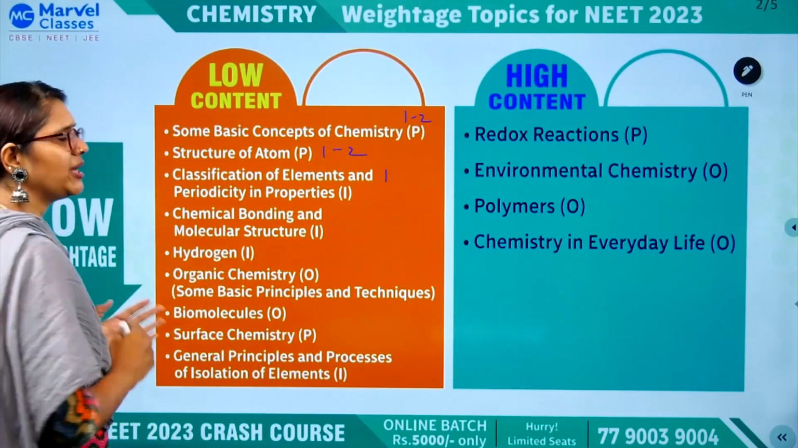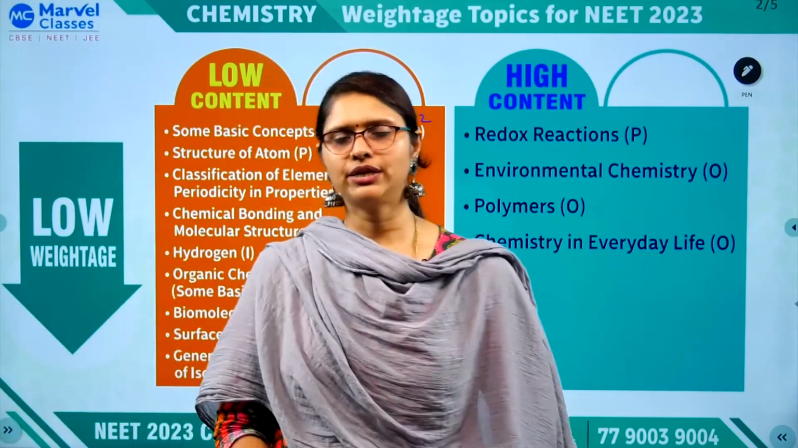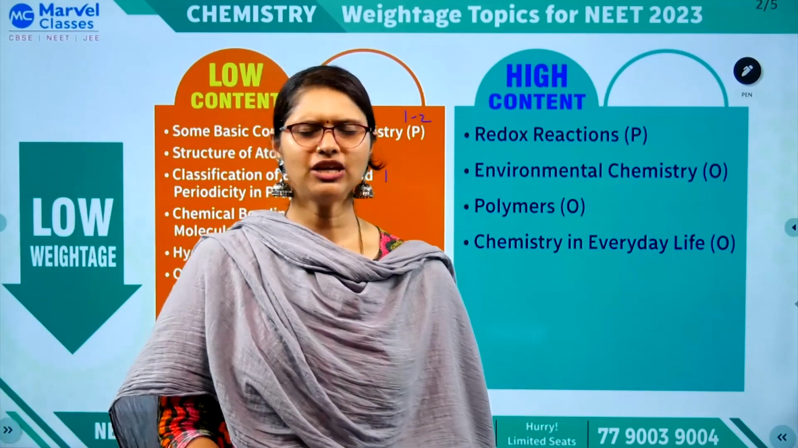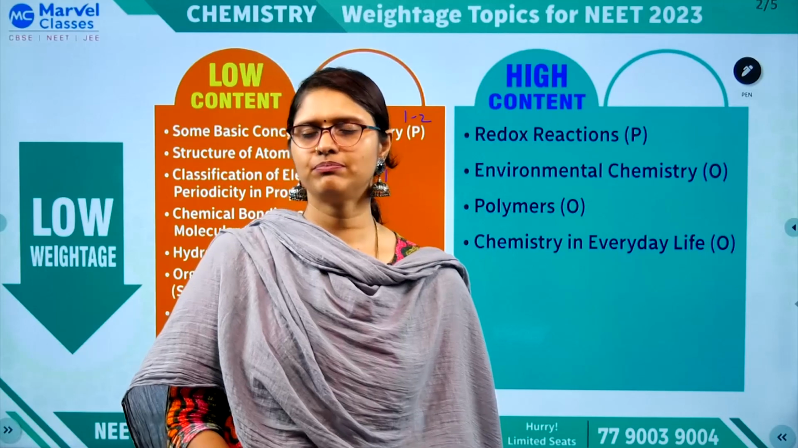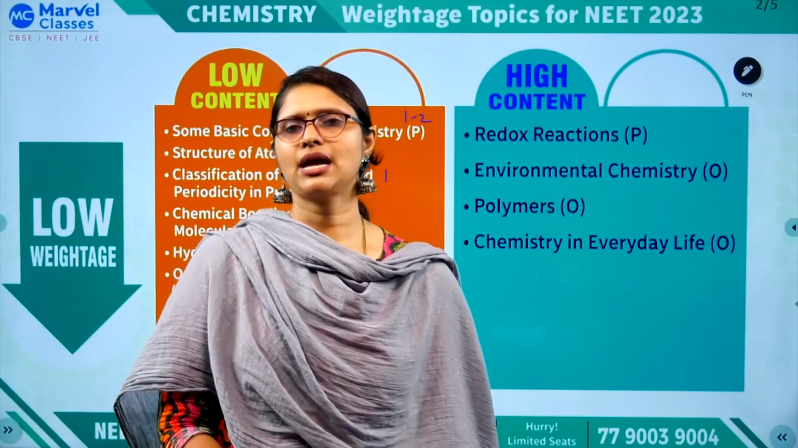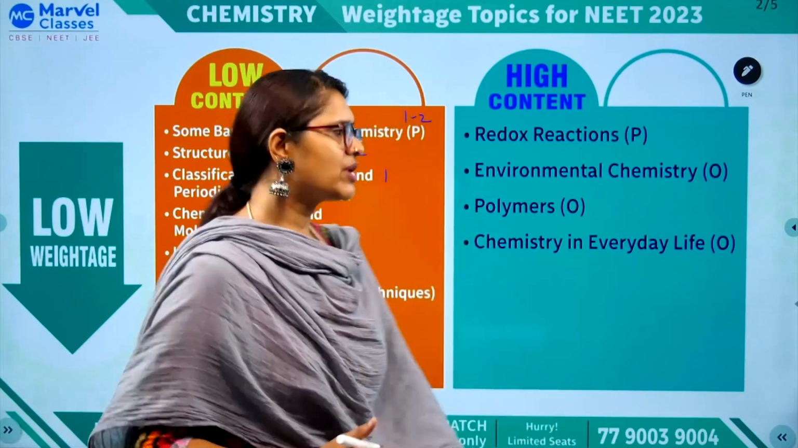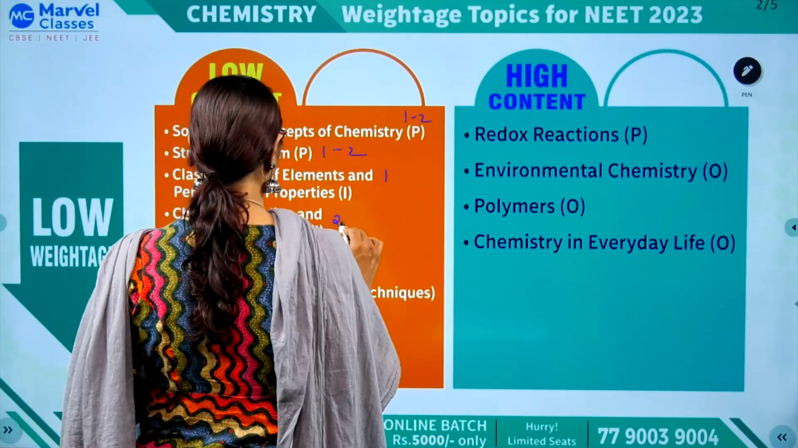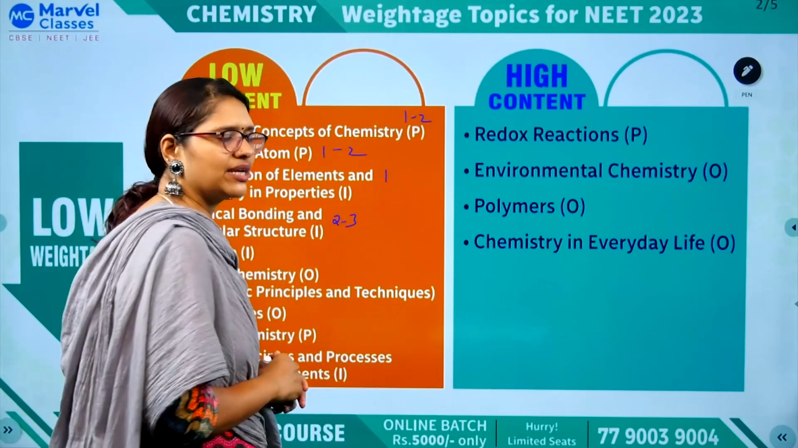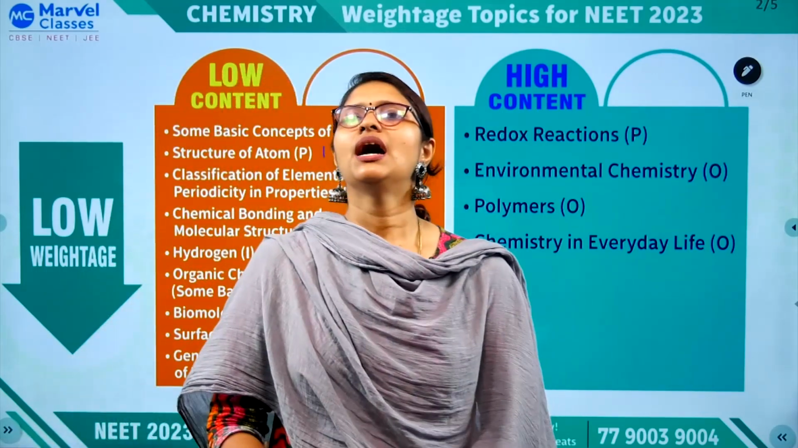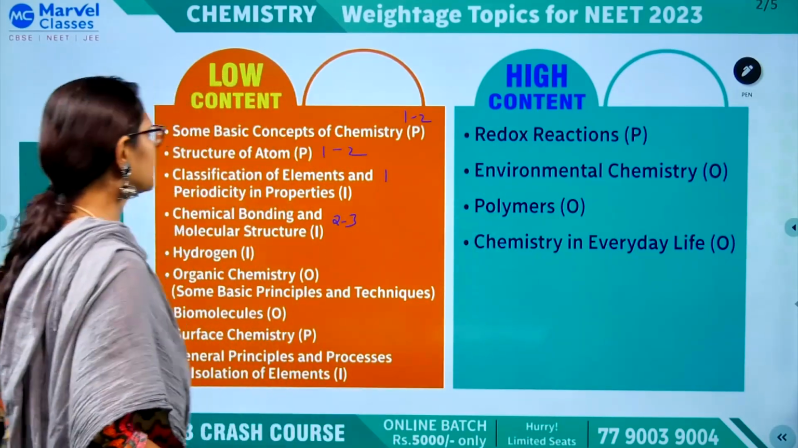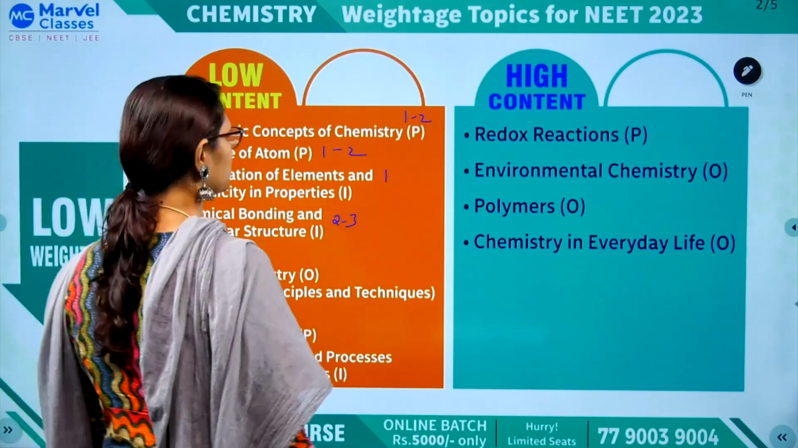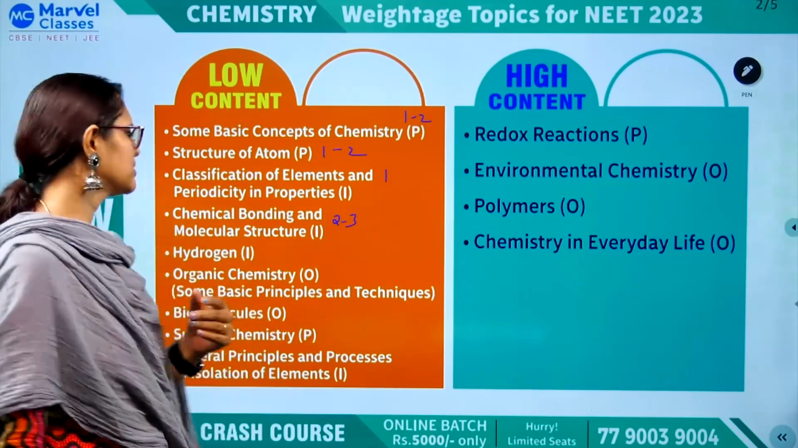Chemical bonding, chemical bonding has good weightage but low content only. You can apply a lot of shortcuts to find the shape, bond order, bond length, dipole moment, etc. So from this you can expect a good weightage, like 2 to 3 questions in chemical bonding, and it has low content also, so you can finish off in 1 hour and then solve questions.